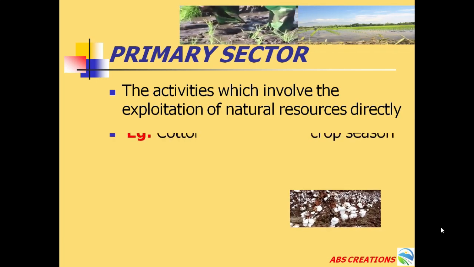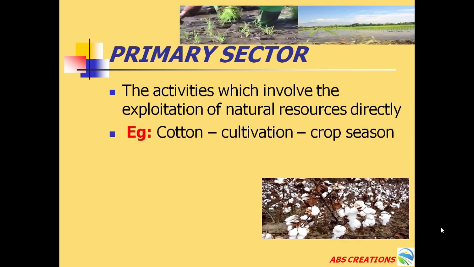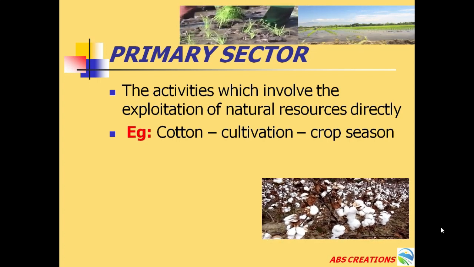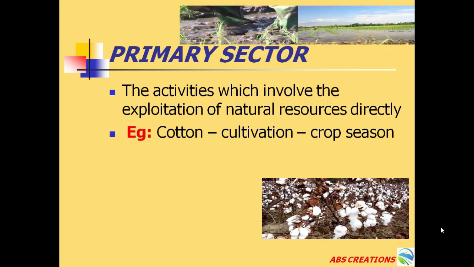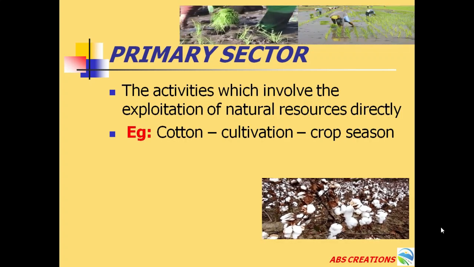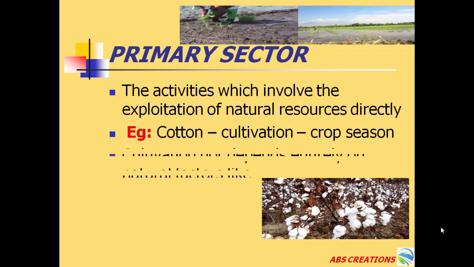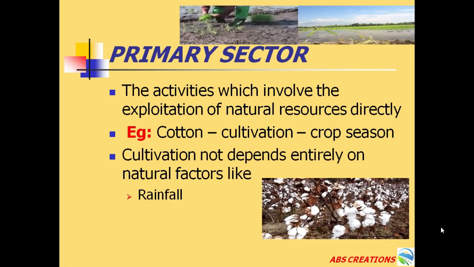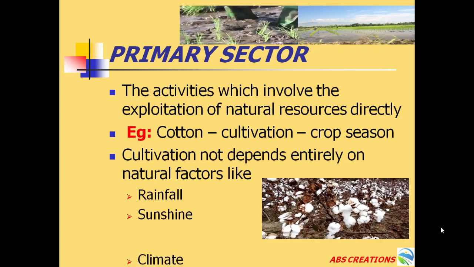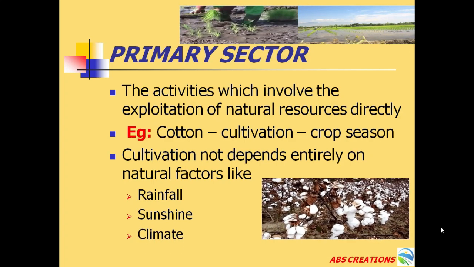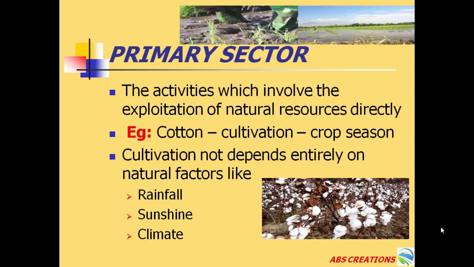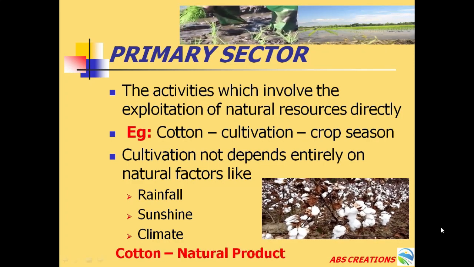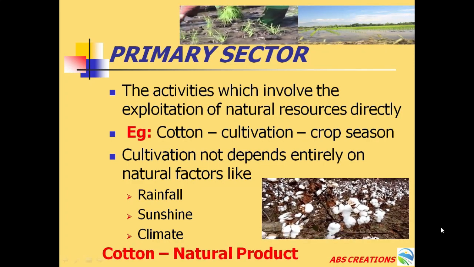For example, cotton is cultivated by man within a particular cropping season. To cultivate cotton, he depends upon the cropping season, the Kharif season, and on natural factors like rainfall, sunshine and the climate. So the final product he obtains from cultivating the crop is cotton. So cotton is a natural product.